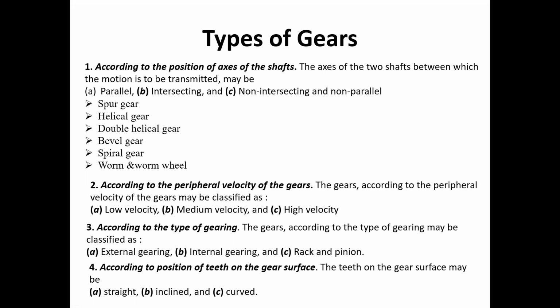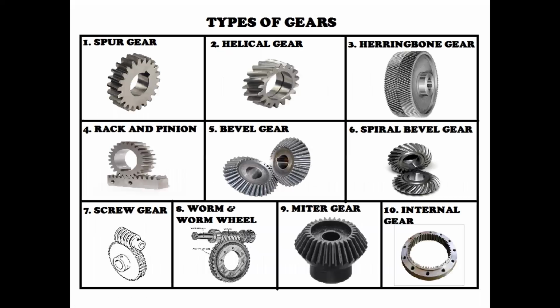Those are covered by some gears: spur gear, helical gear, double helical gear, bevel gear, spiral gears, worm wheel, rack and pinion, and internal gear. Those are the gears covered under the position of the axis of the shafts.